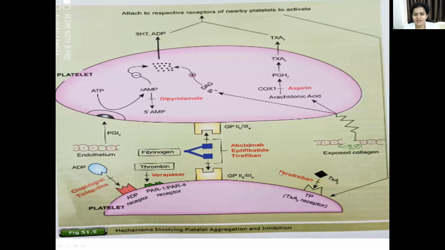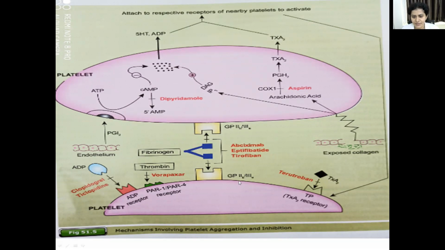And the third drug will be the ADP receptor antagonist, that is clopidogrel and ticlopidine. Other two drugs are there in this group, I'll tell you. So remember, the main drugs are clopidogrel and ticlopidine. These are the drugs which inhibit the binding of ADP to the ADP receptors. As a result, it prevents platelet aggregation. So we finish the 3 groups of drugs.